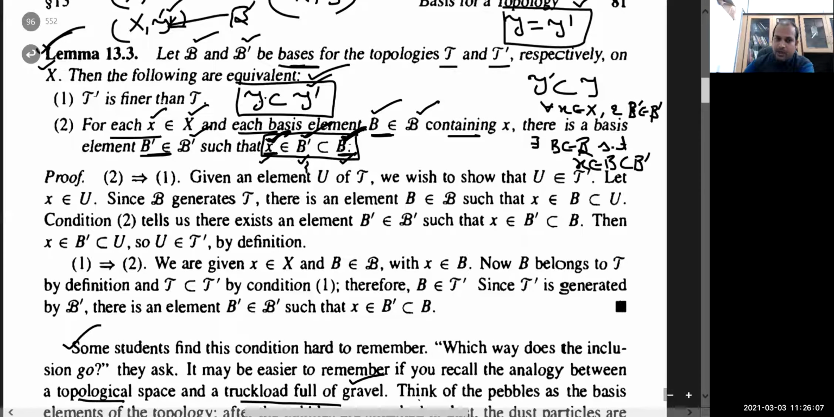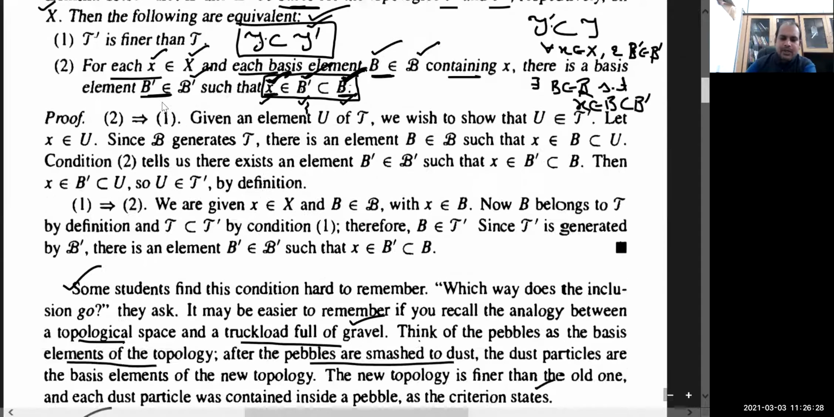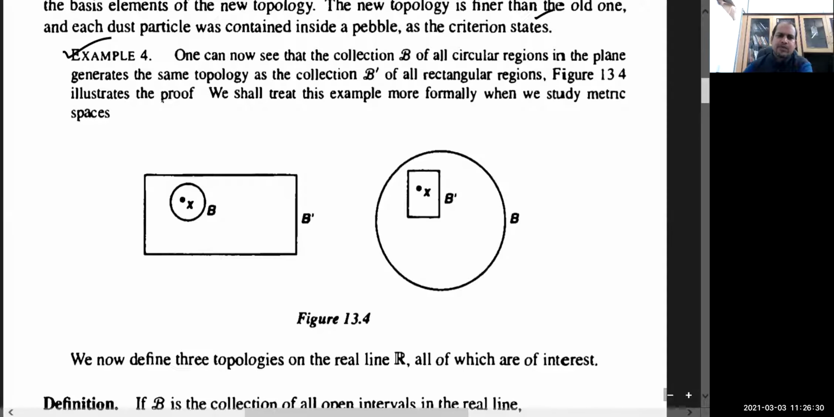But before that, let me show you how to show that two given bases generate the same topology. How to show that? If I am able to show that T is contained in T dash and T dash is contained in T, then in that sense we will say that B and B dash, these bases, are going to generate the same topology. To explain that, Example 4 is very useful. Read this, then I will explain.